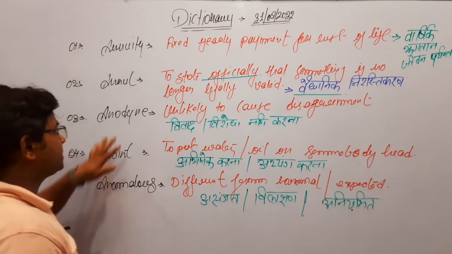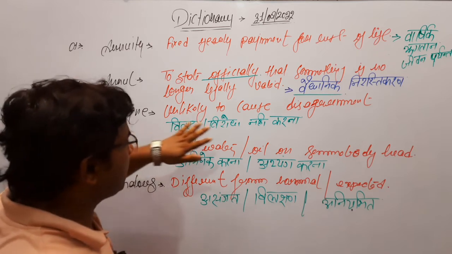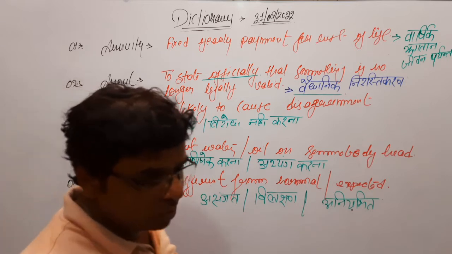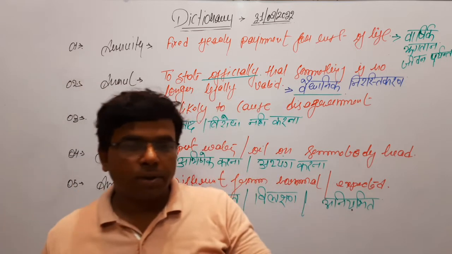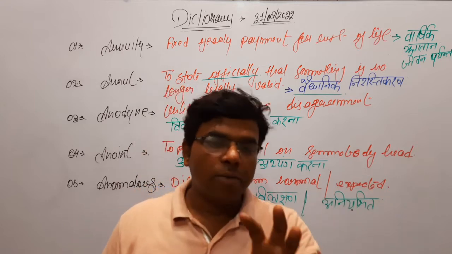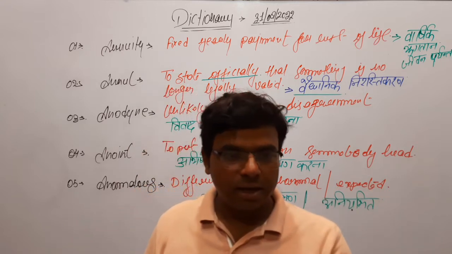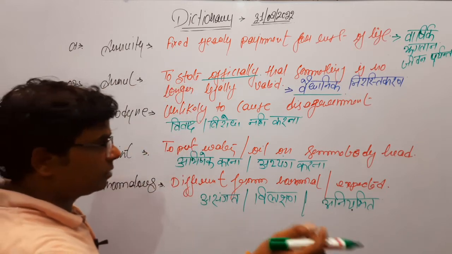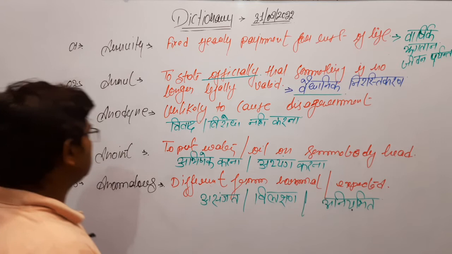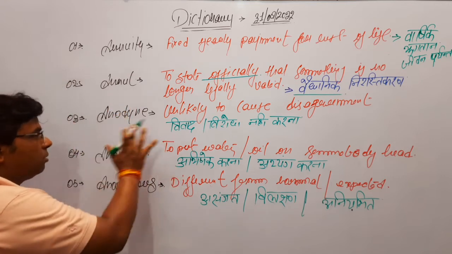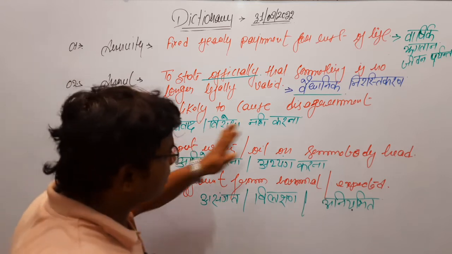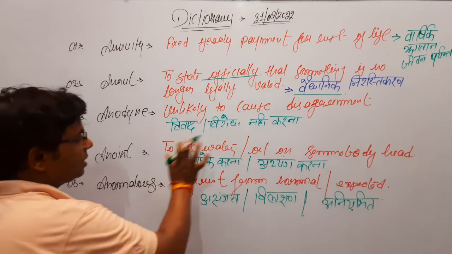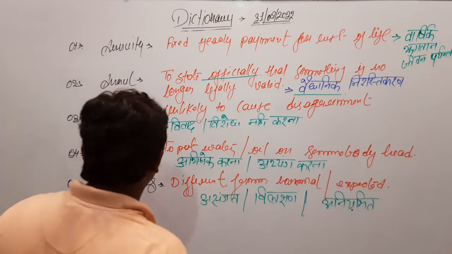Now the third word is anodyne. Anodyne means unlikely to cause disagreement. You may suppose or anticipate that some particular organization or individual can oppose what you are thinking. But suddenly a third person tells you that he is in an anodyne mood, that means unlikely to cause disagreement against you. विवाद अथवा विरोध नहीं करना in Hindi.